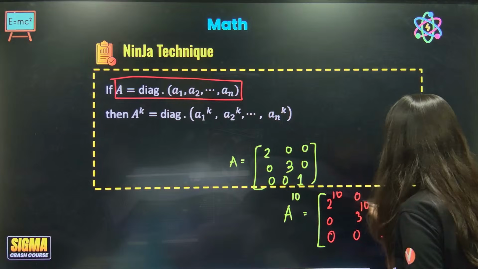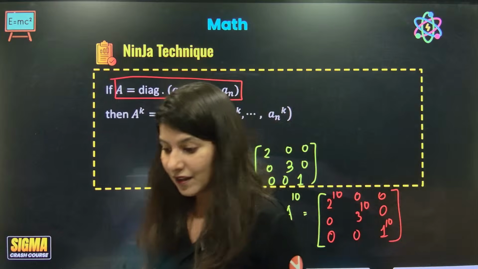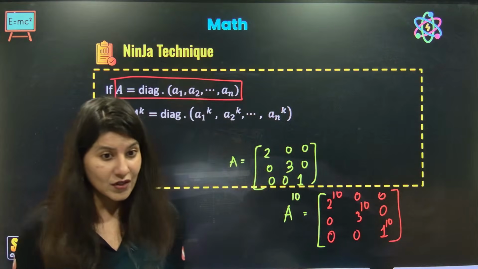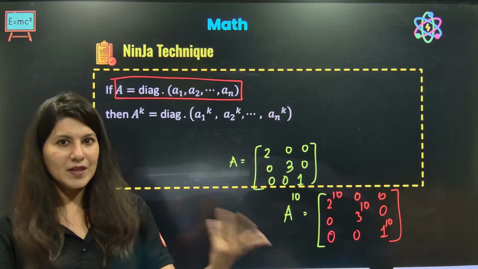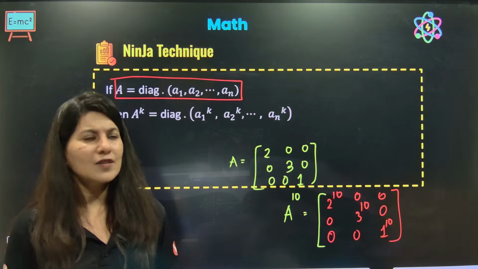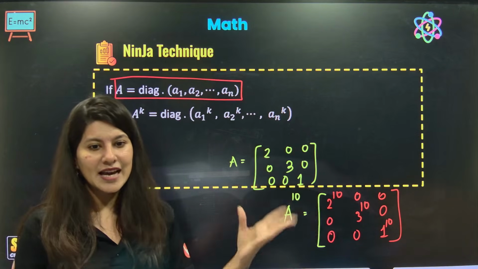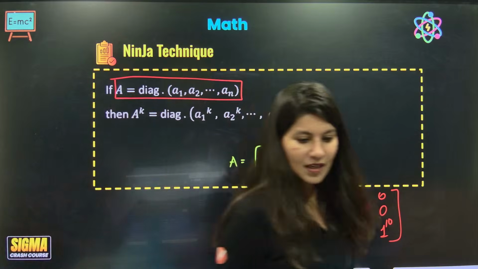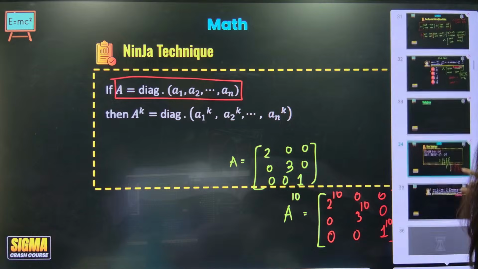And everything else is 0. So basically, the first thing we have learnt here is that if A is a diagonal matrix, then A power n would be a diagonal matrix only. Just apply the power to the diagonal elements and you will be done. Clear? Alright.